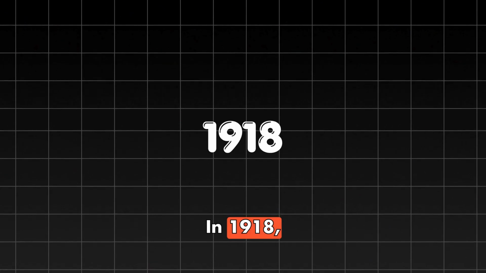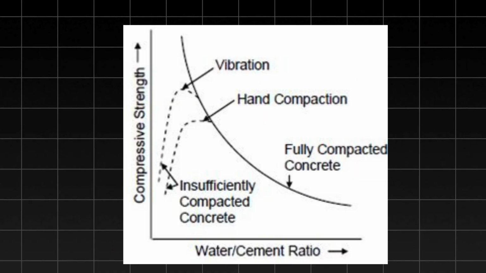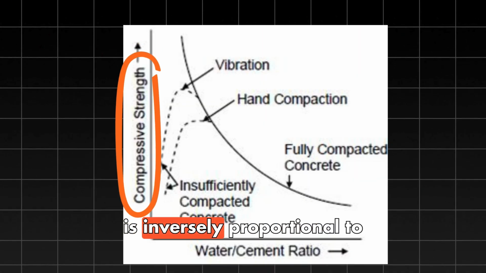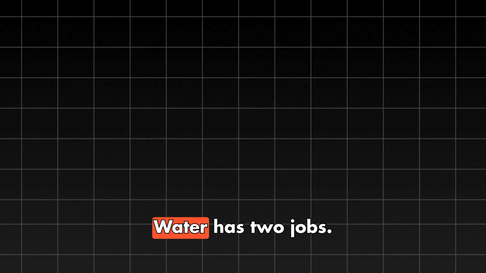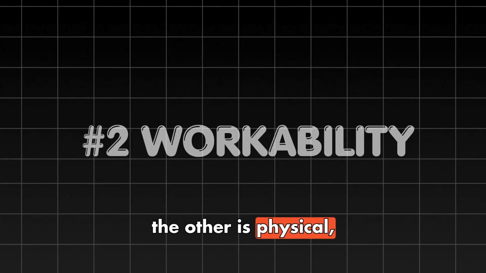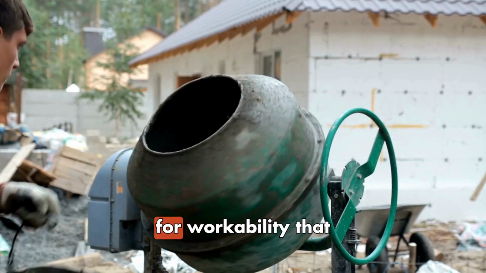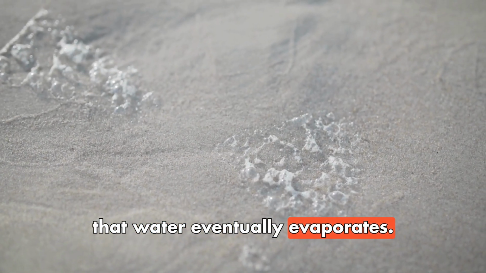In 1918, Duff Abrams discovered the most important law in concrete technology. The strength of concrete is inversely proportional to the water-cement ratio. Think of it this way. Water has two jobs. One is chemical, hydration, and the other is physical, workability. If you add water for workability that isn't needed for hydration, that water eventually evaporates.